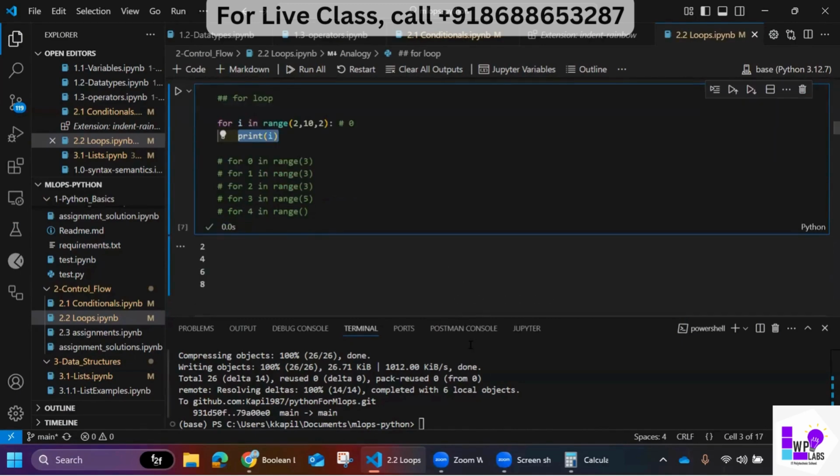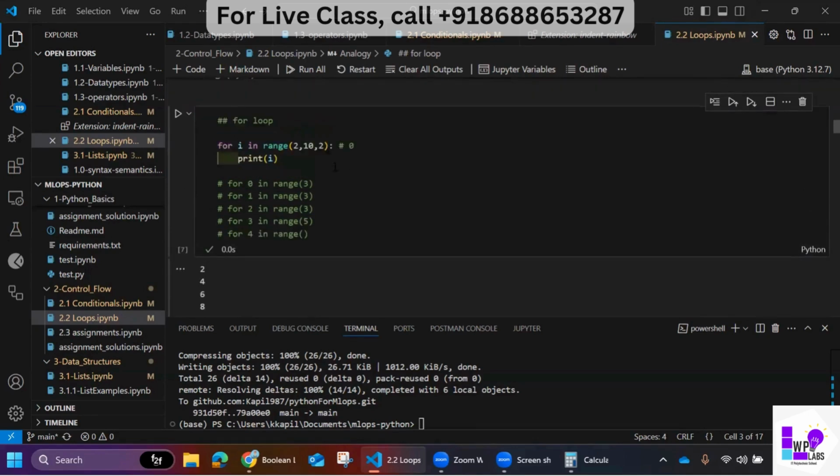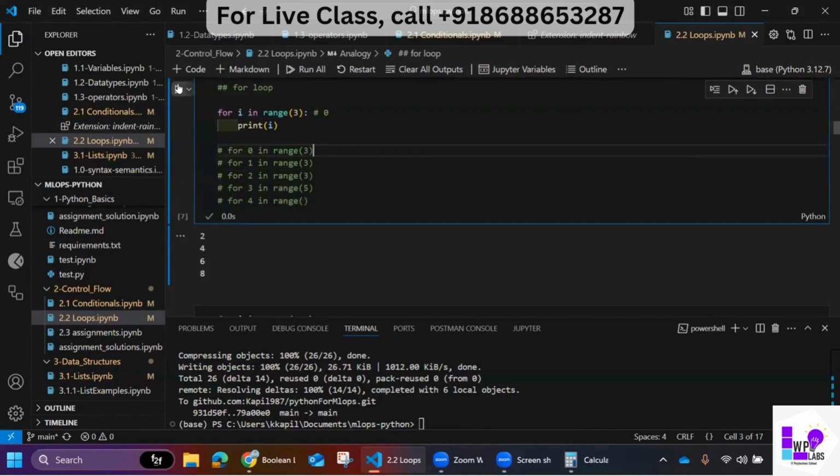Let me see, are you able to understand this for loop, or if you are having any challenge, let me know. This is just Python syntax to work upon. I think the first two examples are easy. The first two examples on loops and range are straightforward. Yeah, it's not that difficult to understand.